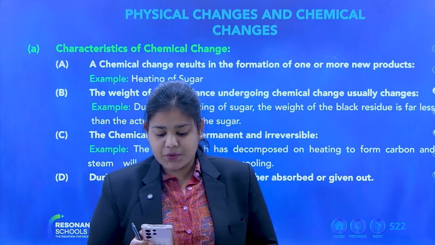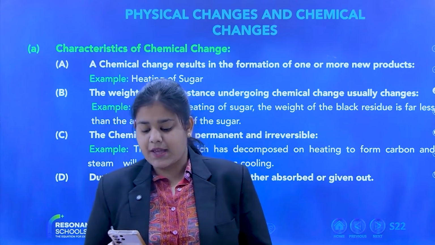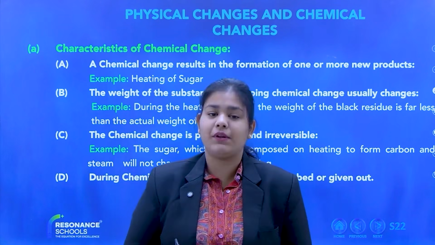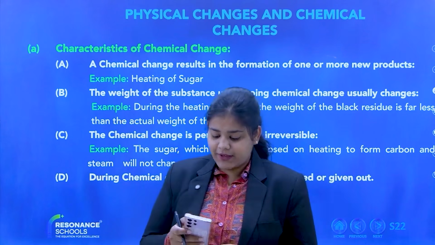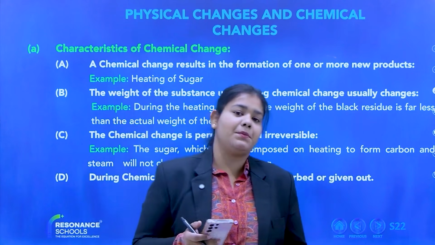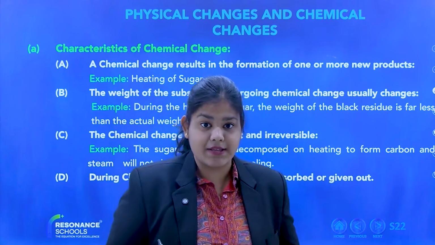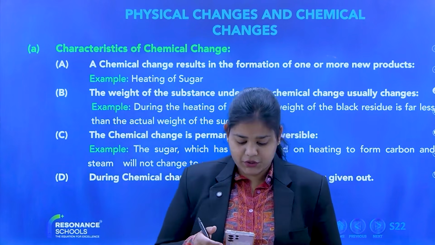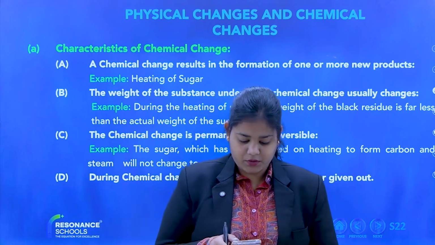Hashrita, chemical change is a process in which one or more substances are formed. If you say one or more new substances are formed, it will be a more correct definition. Otherwise, this definition is correct, but only 90%. If you add that new substances are formed, then it will be a much more proper definition. Okay, fine.